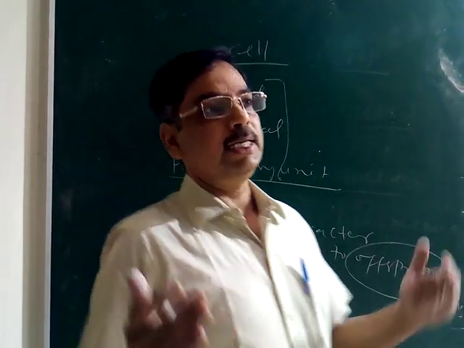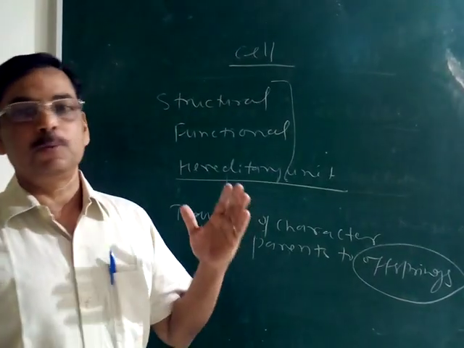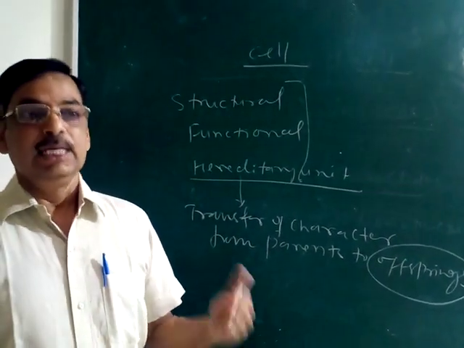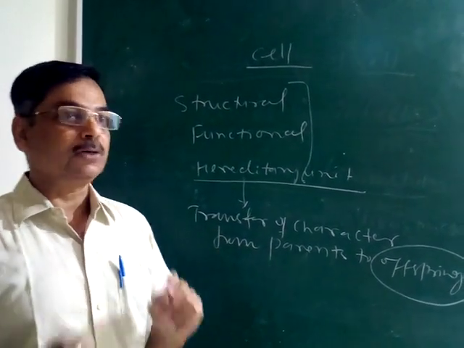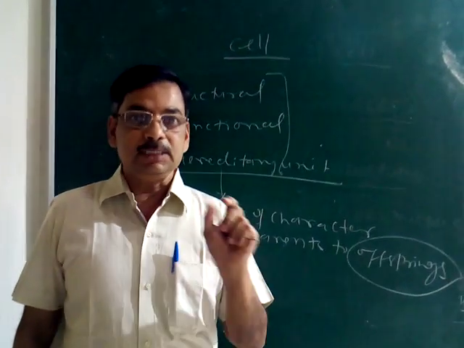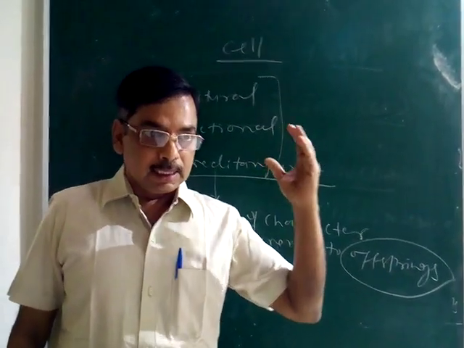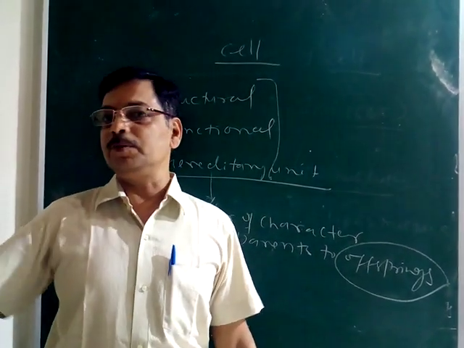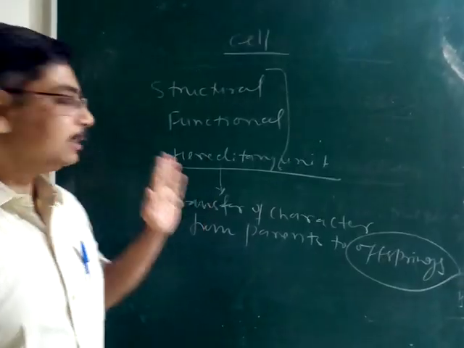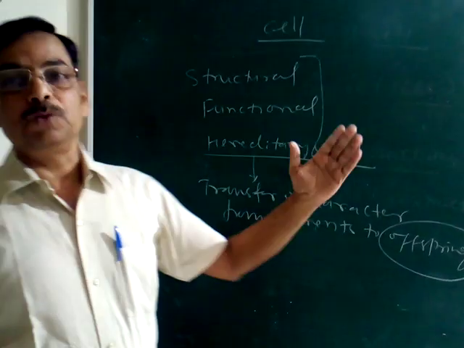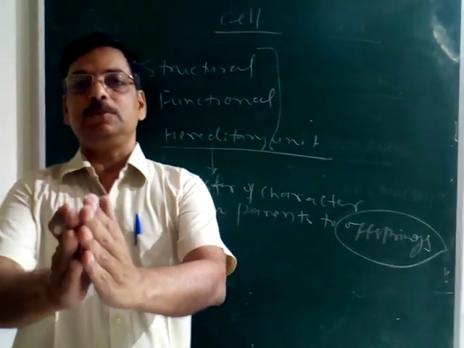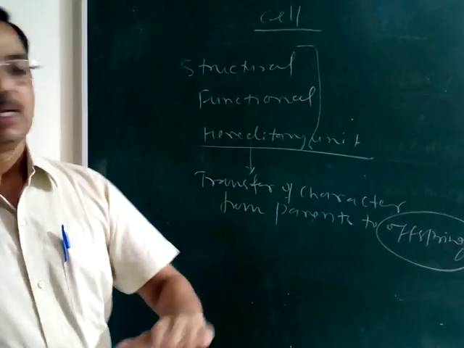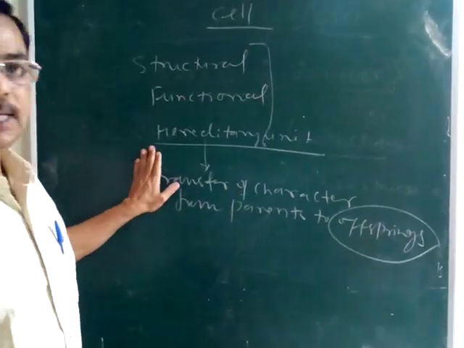As we know, each and every species has a fixed number of chromosomes. In human beings, we have 46 chromosomes. These 46 chromosomes are called the basic set of chromosomes, and they come from both sides: 23 from the maternal side and 23 from the paternal side. At the time of reproduction, these 23 combine to become the complete set of chromosomes, which is transferred to their children. So the chromosome is a hereditary material.